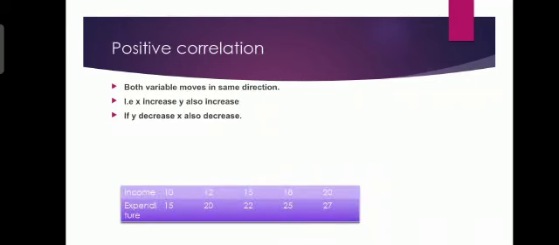Positive correlation. Both variables move in the same direction. Example, if x increases, y also increases. If y decreases, x also decreases. Here we have a tabular column of positive correlation.